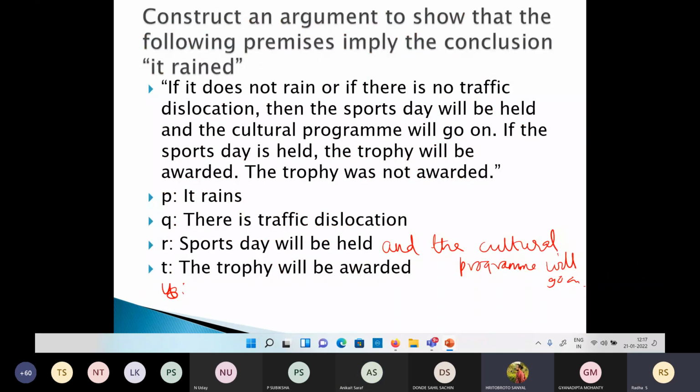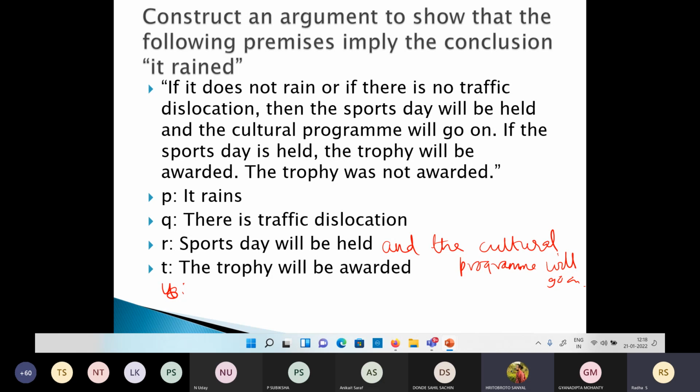So can you do this question? Everything I have given, can you do this? Construct an argument to show that the following premises imply the conclusion it rained. See, one thing is you don't see the tense or grammar here. Because P here you're assuming it rains, it rained also you're saying. You can say it rained or it rains, it doesn't matter. While you're formulating, don't go deep into the grammar and tense, whether it is present or past.